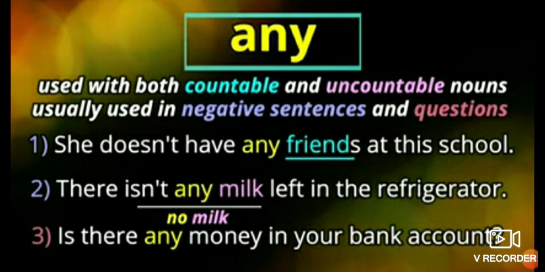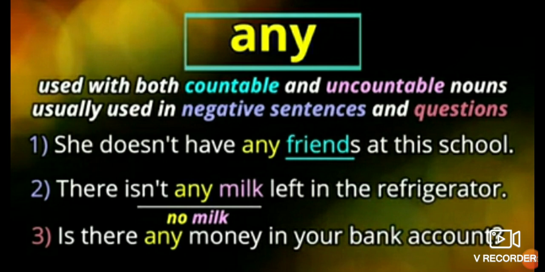She doesn't have any friends at her school. This is a negative sentence, meaning no friends she is having. Friends are countable nouns, and any is used with countable nouns, but it means negative. There isn't any milk left in the refrigerator.